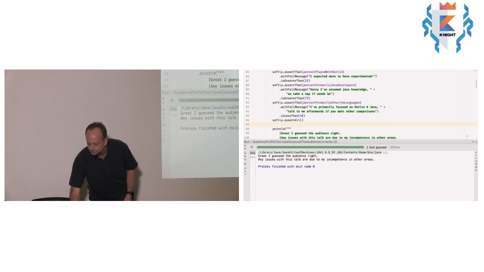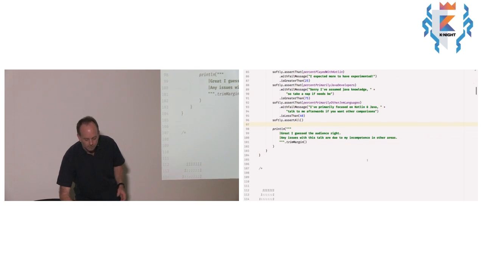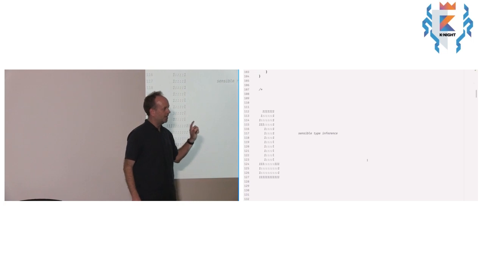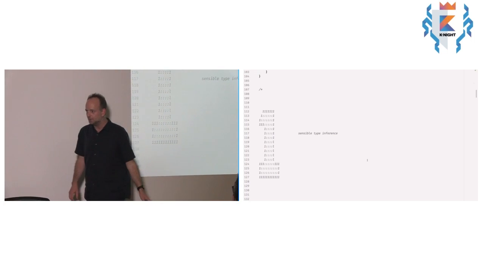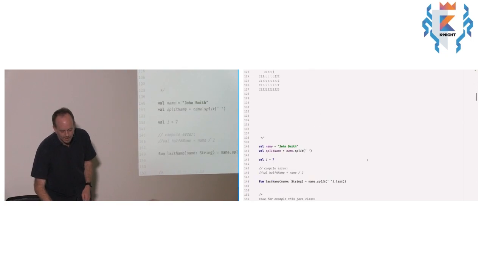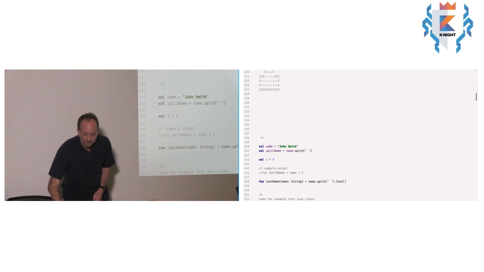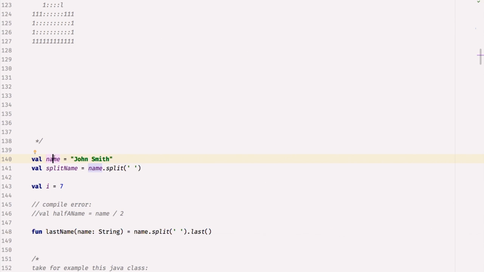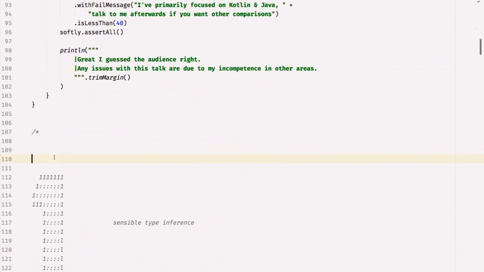Okay, let's move on. So number one thing I love is sensible type inference. Okay, so we've got some really simple code down here. Can you see it if I don't scroll it all the way up to the top of the screen, or do I need to scroll it up? Okay, let's scroll it up.